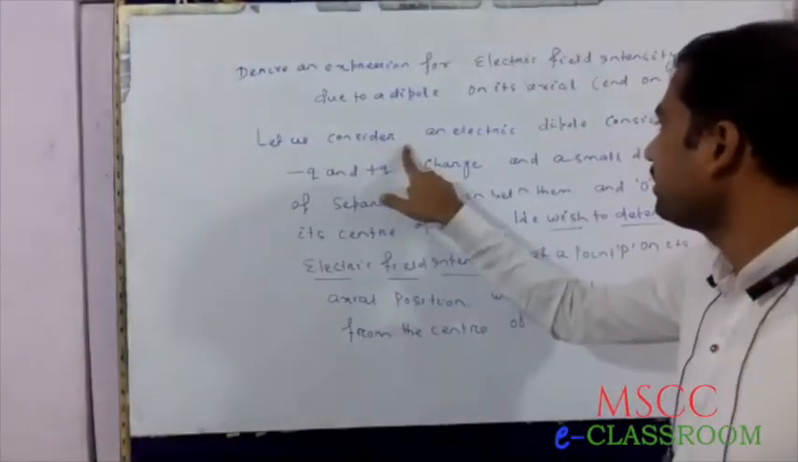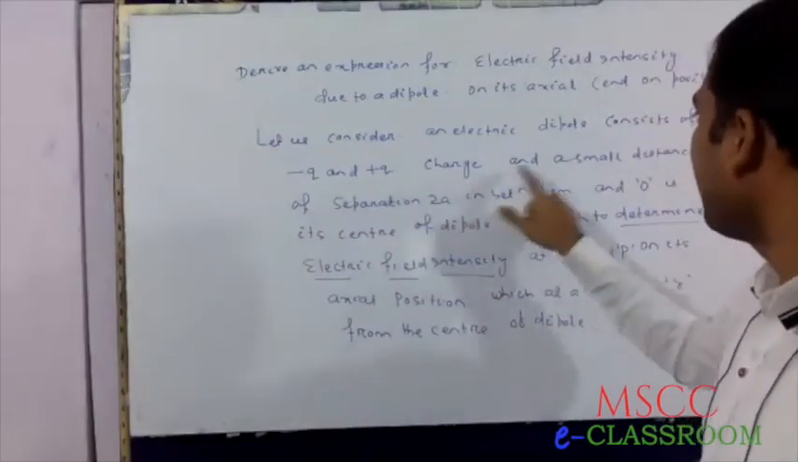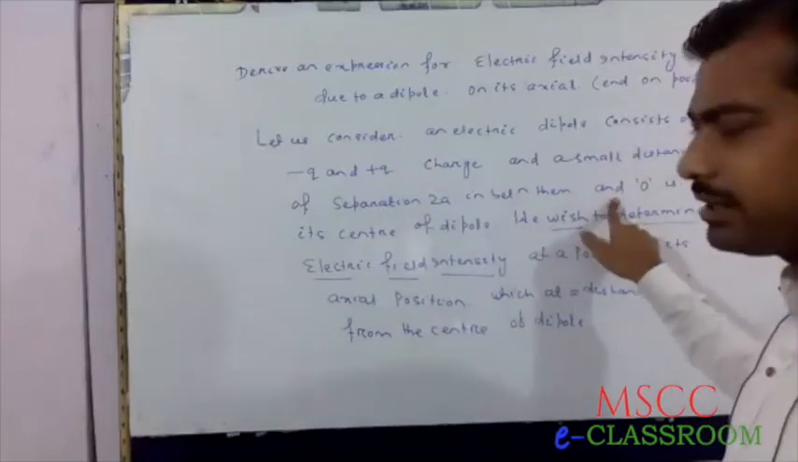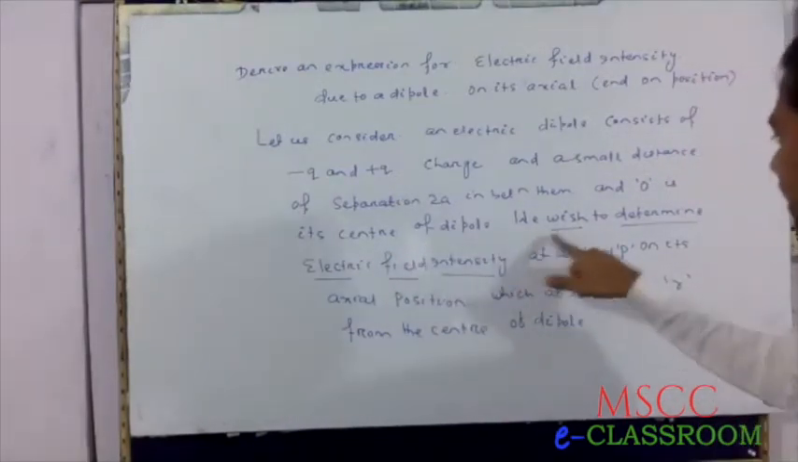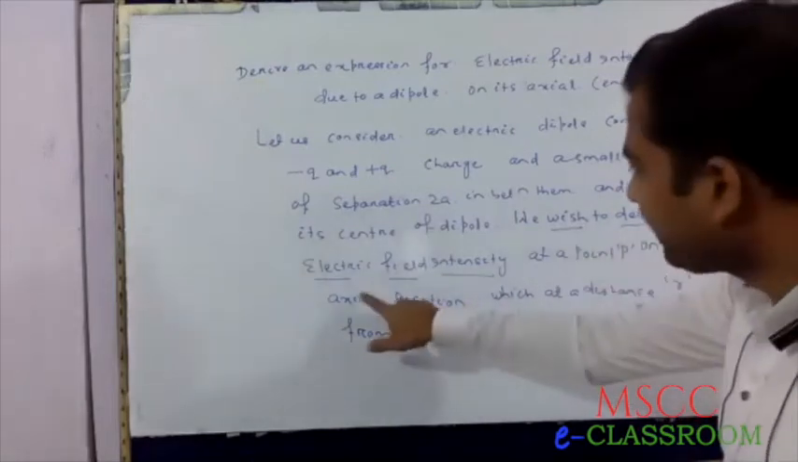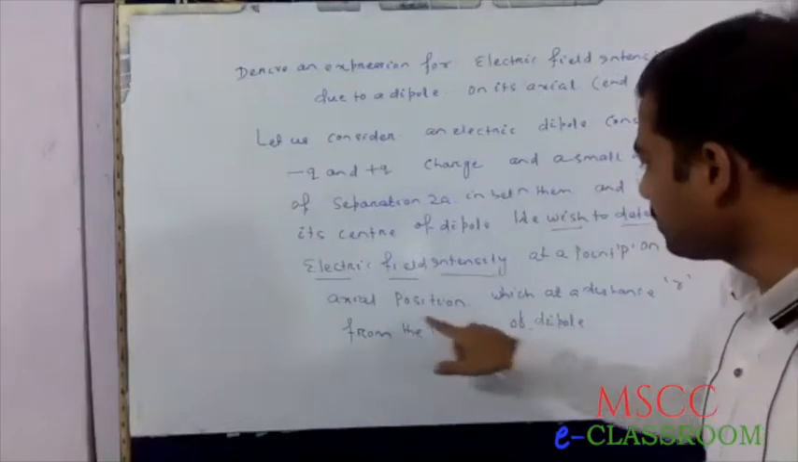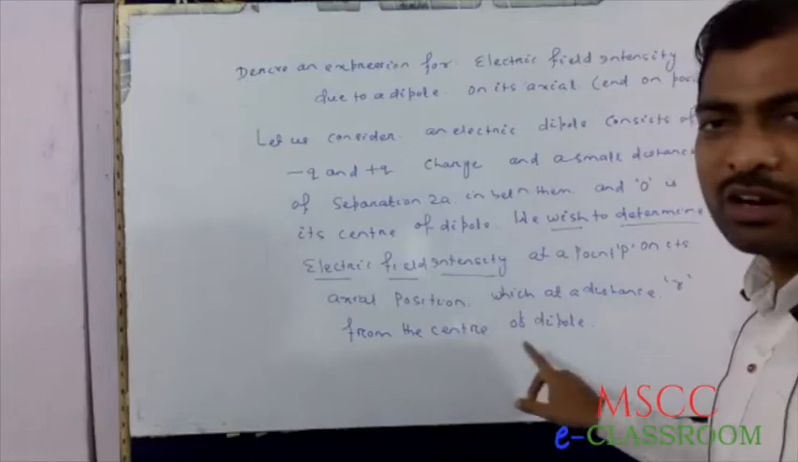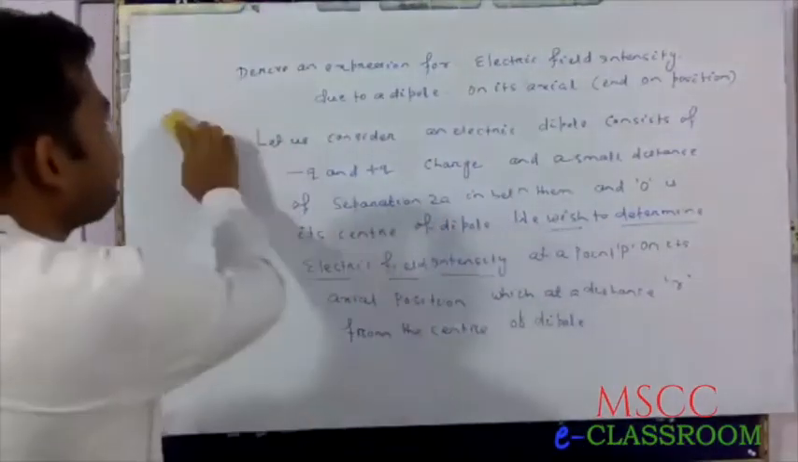Let us consider an electric dipole consisting of minus q and plus q charge and a small distance of separation 2a between them, and O is its center of dipole. We wish to determine electric field intensity at a point P on its axial position, which is at a distance r from the center of dipole. Next, diagram.